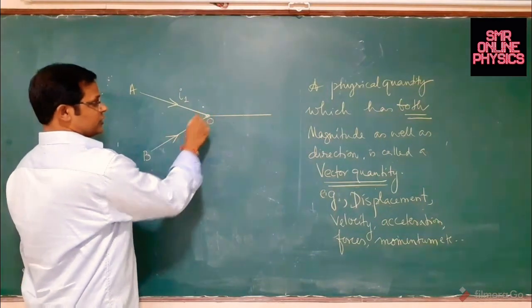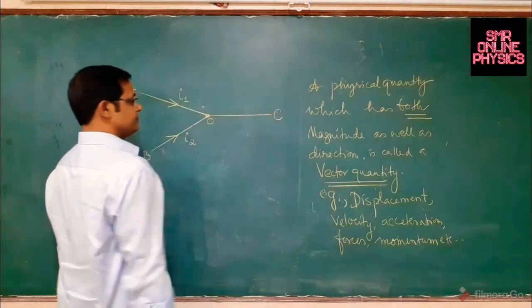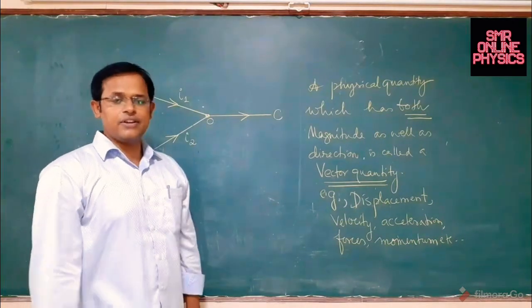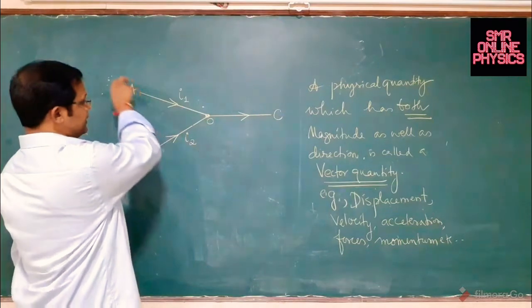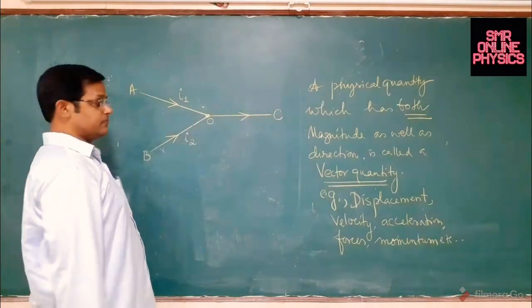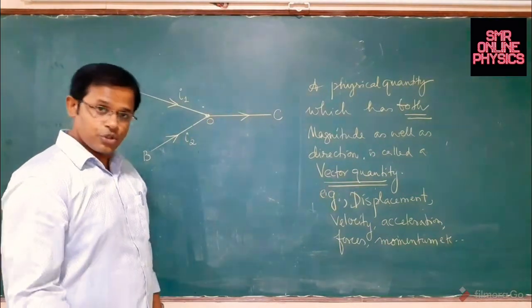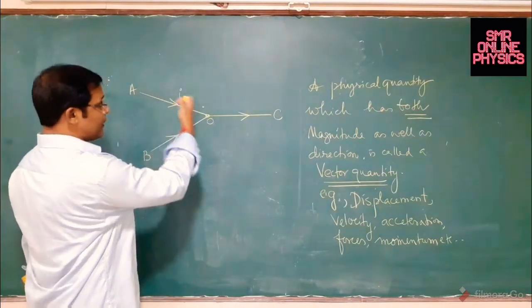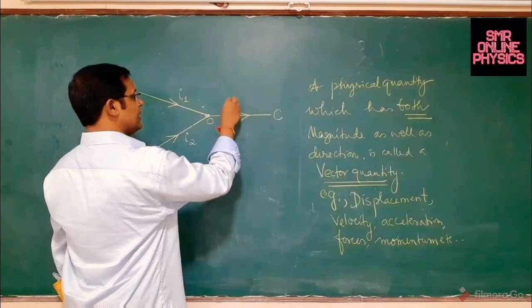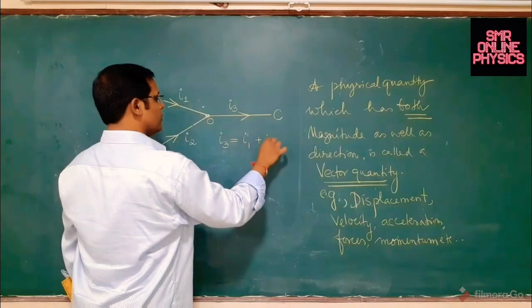So this is a junction. This is an electrical junction. And this is the third wire coming out towards C. So how much current should come out of it? According to the law of conservation of charge, the amount of charge entering through A and the amount of charge entering through B must equal the amount of charge leaving through O. So if I1 amperes is flowing in and I2 amperes is flowing in, the current here, which I will call I3, is a simple algebraic addition of I1 plus I2.